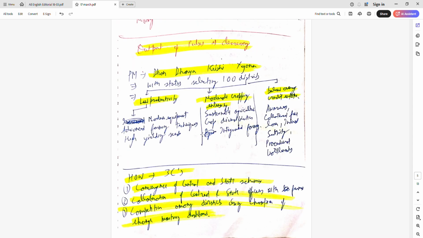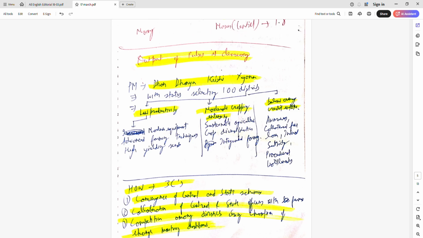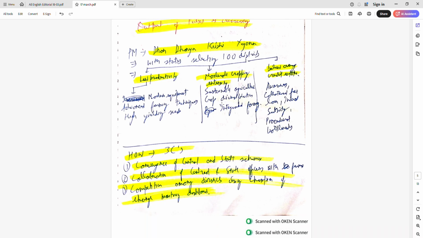In this PM Dhan Dhanya Krishi Yojana, it is more of a convergence of existing schemes at one place. It's not about any new scheme or new finance being allotted. And we need convergence, collaboration of government and state officials, and we also need competition among districts using champions of change